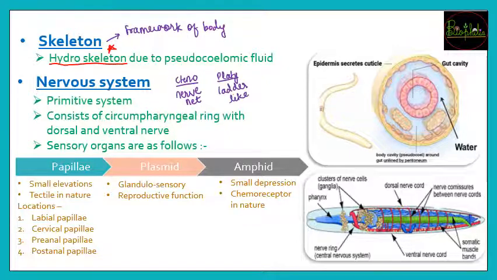Now what we are studying is about Aschelminthes. Aschelminthes have a nervous system with a circumpharyngeal ring. This ring extends and forms the dorsal and the ventral nerve.